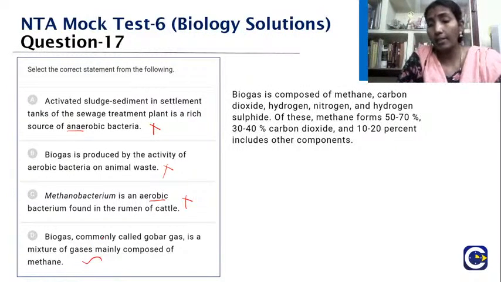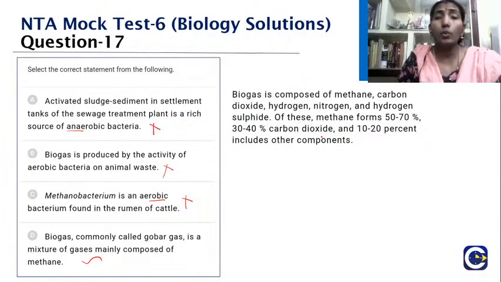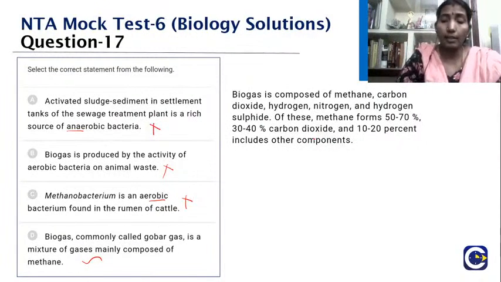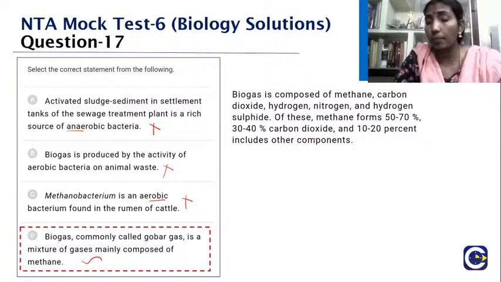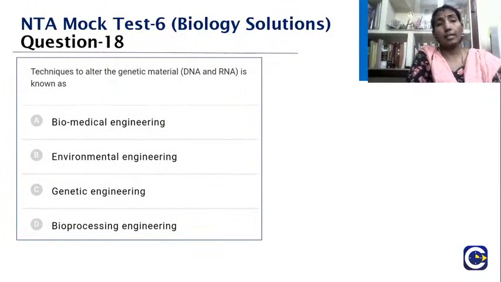So see, biogas is composed of methane, carbon dioxide, hydrogen, nitrogen, and hydrogen sulfide, right? Of these, methane forms 50 to 70%, 30 to 40% is carbon dioxide, and 10 to 20% includes the other components. Yes, very good, Srivatsav, you are right. You have given the right answer. Yes, the answer is biogas. Yes, we'll go to the next question.